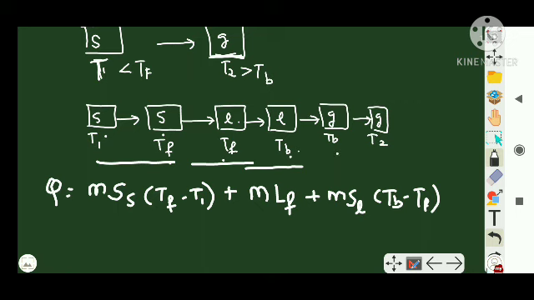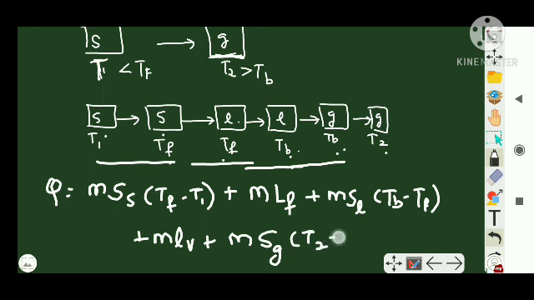Now I want to change from liquid to gas, so m L_V, that is vaporization. Now this stage is over. Now I want to raise the temperature, so not C but S, S of gas, delta T is T2 minus T_B, right? This is how we are supposed to write. Clear? In examinations, these will all have specific values, guys. Clear?